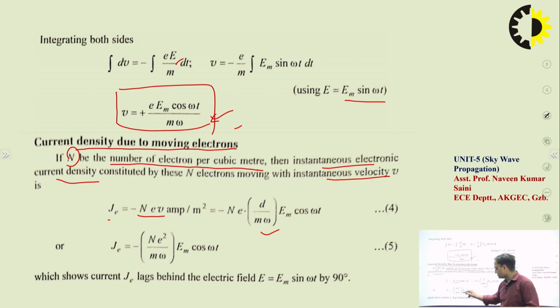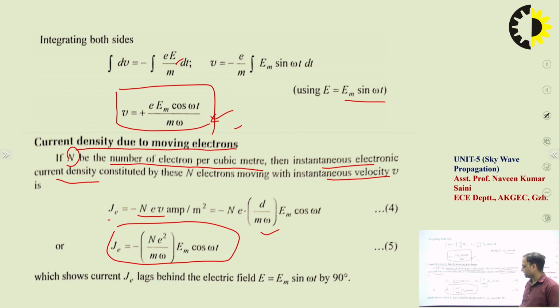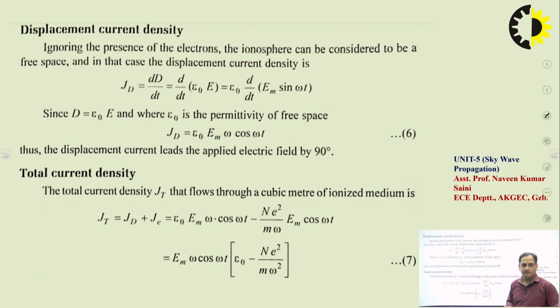After solving this, we get the current density due to the moving electrons, Je equals minus N e square upon m omega Em cos omega t. By this equation we see the relation between Je and Em. It shows that the current density Je lags behind the electric field E by an angle of 90 degrees. In this way we can represent the relation between Je and E.